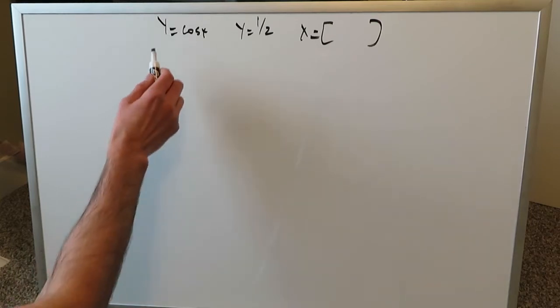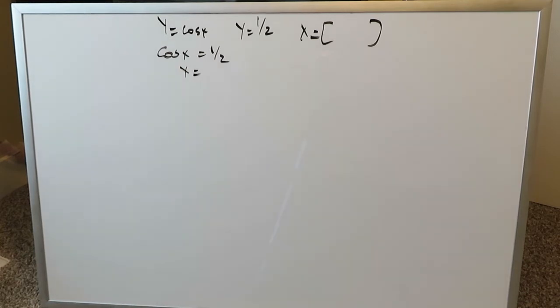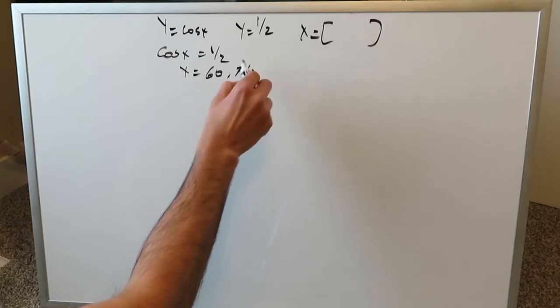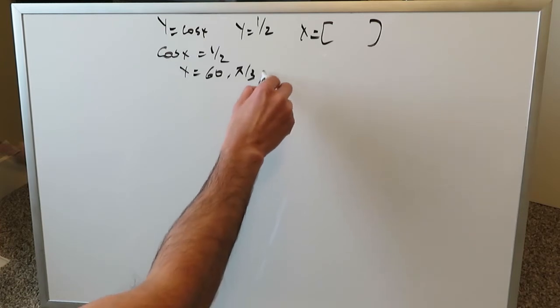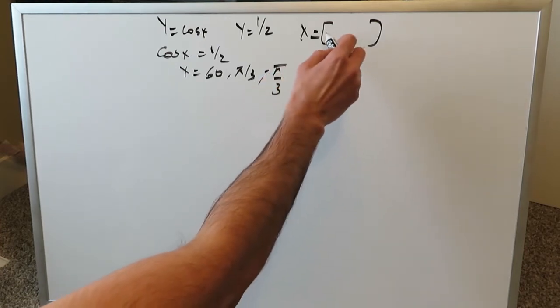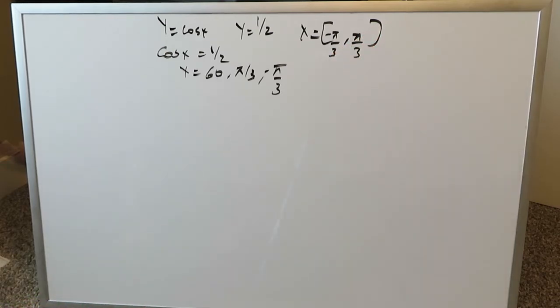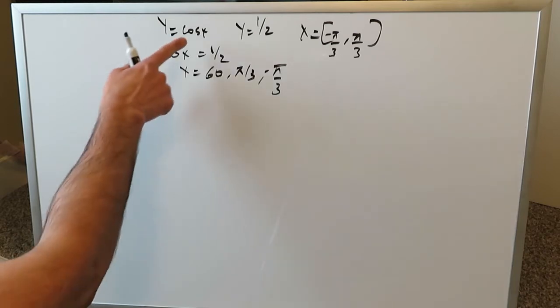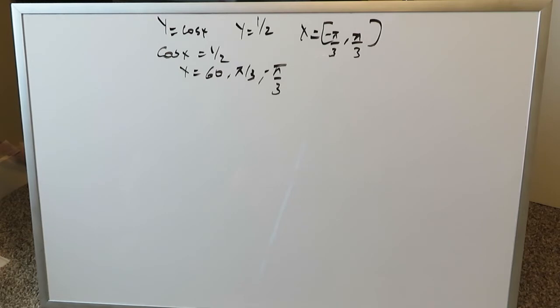Cosine x is equal to half. And therefore x must equal to what? Inverse cosine of half. Let's do 0.5 inverse cosine, and we get 60 degrees. We know we have that to represent pi over 3, and we know cosine x is an even function. It has symmetry about the y-axis, and we can also say minus pi over 3. So we've suddenly determined that from a region of minus pi over 3 to positive pi over 3, minus 60 to 60, we can have a narrow region of an infinite curve, because it goes from minus infinity to infinity. We can determine the area of the curve within that narrow region.